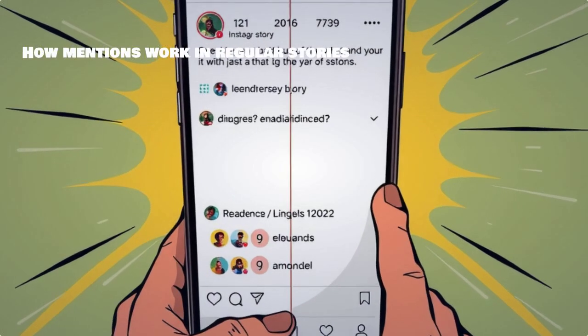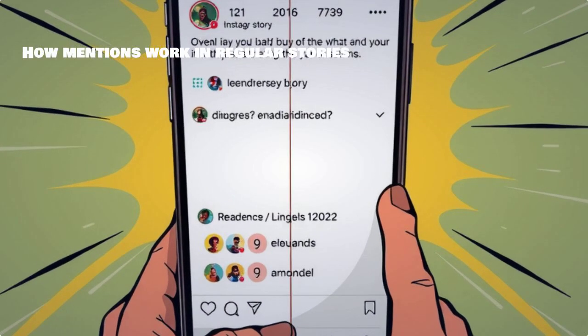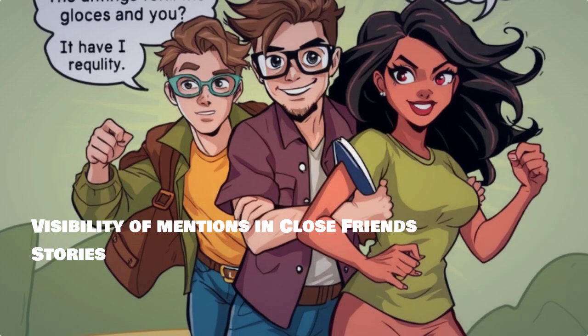In regular Instagram stories, when you mention someone, everyone who views your story can see that mention and interact with it. However, in close friends stories, the mention is visible only to those you've included in your close friends list, creating a more exclusive sharing experience.